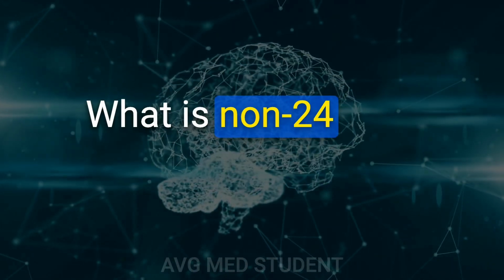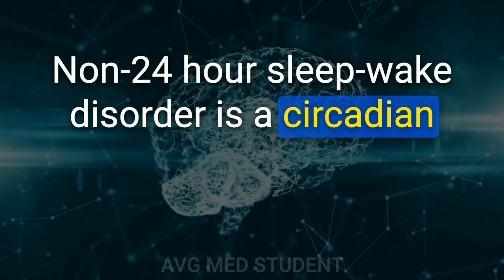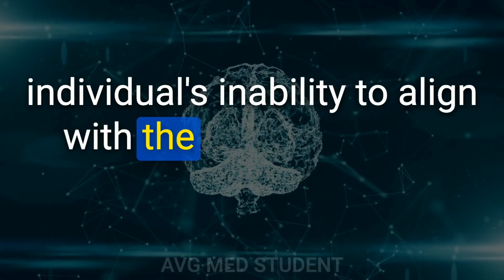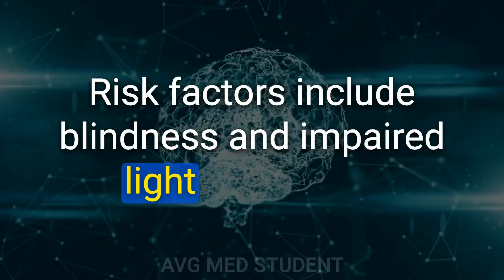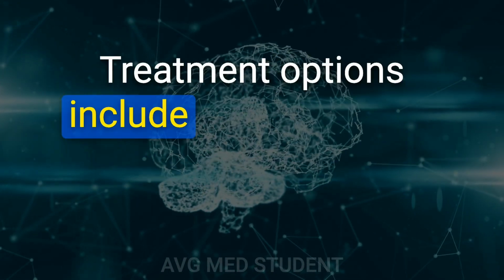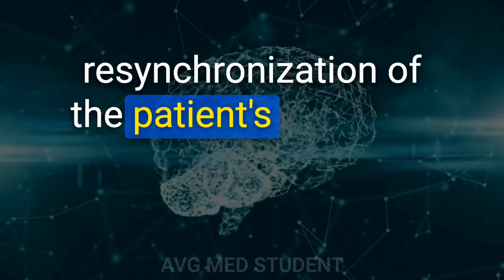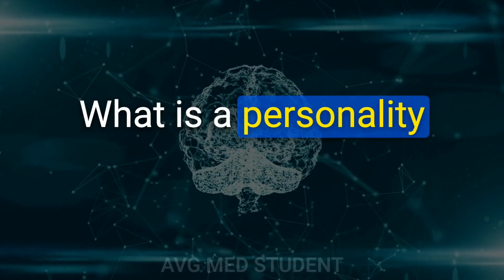What is non-24-hour sleep-wake disorder? Non-24-hour sleep-wake disorder is a circadian rhythm sleep disorder characterized by an individual's inability to align with the environmental 24-hour rhythm. Risk factors include blindness and impaired light sensitivity. Treatment options include a combination of phototherapy and scototherapy for the resynchronization of the patient's circadian rhythm, and melatonin receptor agonist.